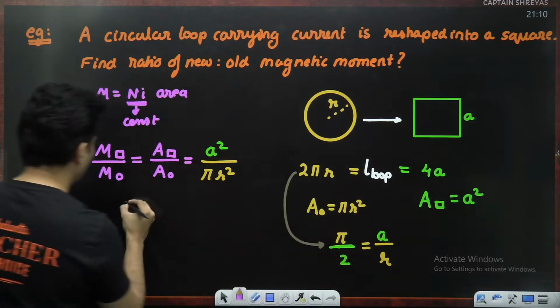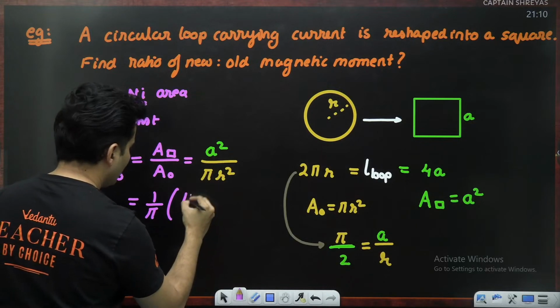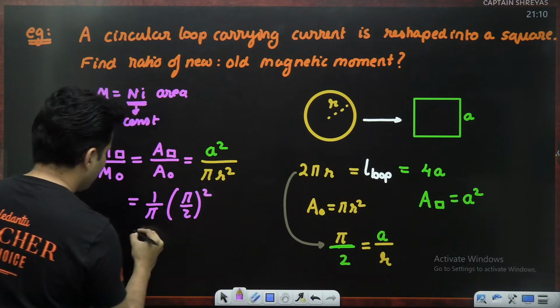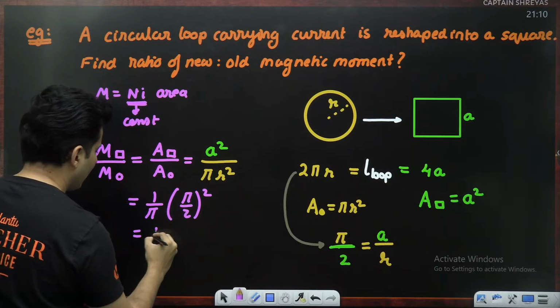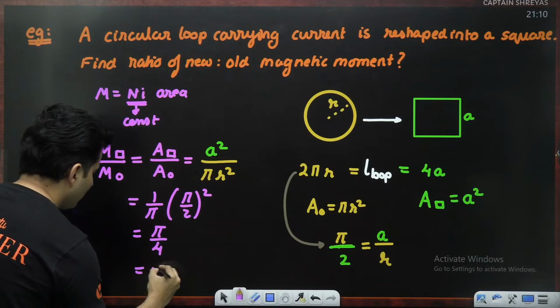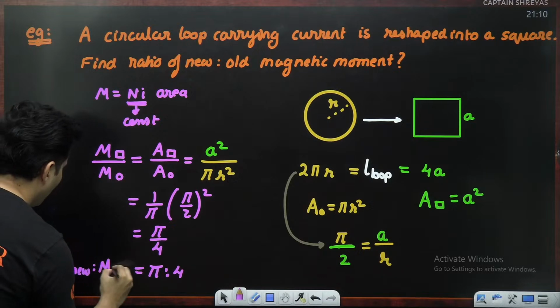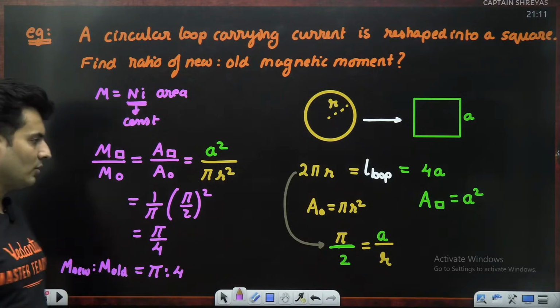So just substitute that. 1 by pi is there. Instead of a by r, you put pi by 2 and square it. So pi square and pi cancels. 2 square is basically 4. So that is the ratio. So the ratio is pi is to 4. So the new magnetic moment is to old magnetic moment is pi is to 4.